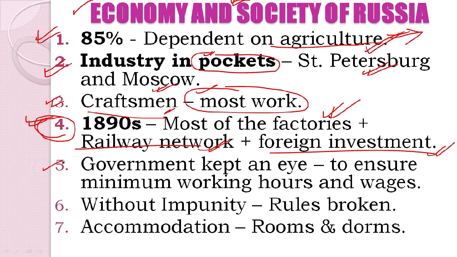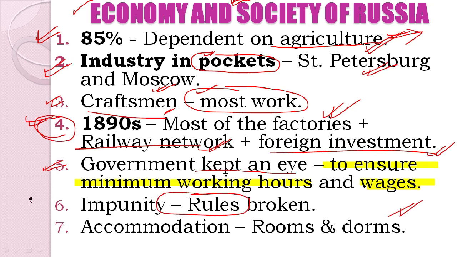We see in the fifth point that the government kept an eye. Now this is an important point again. In a bid to becoming a socialist society, the government is keeping an eye to ensure minimum working hours and wages, to ensure that the workers were working for the minimum working hours and got the wages from the industrialists as pledged by the industrialists.